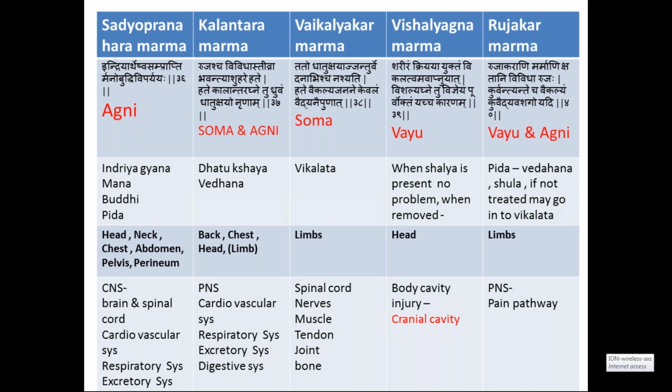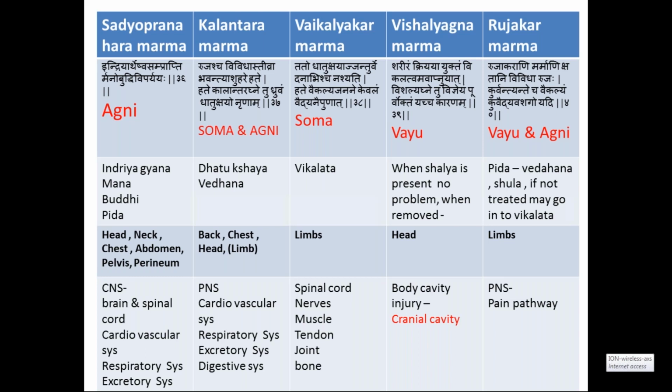In the same way, concentrate on the area of distribution of Kalantara Pranahara marma. About 90% of the Kalantara Pranahara marmas are present in the back, that is the Pushtagata marmas, very few are present in the chest, very few in the head, and the least in the limbs. But the 90% of the marmas of the back are considered Kalantara Pranahara marma. Vaikalyakara means deformity, usually seen in the limbs, so all these Vaikalyakara marmas are present only in the limbs.